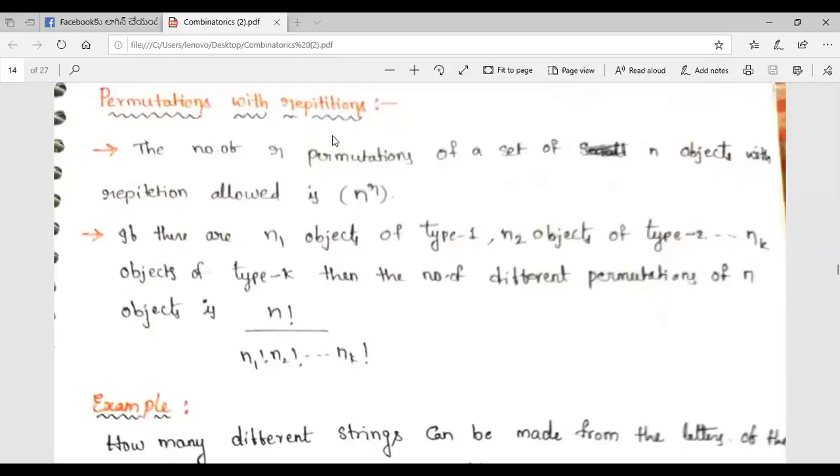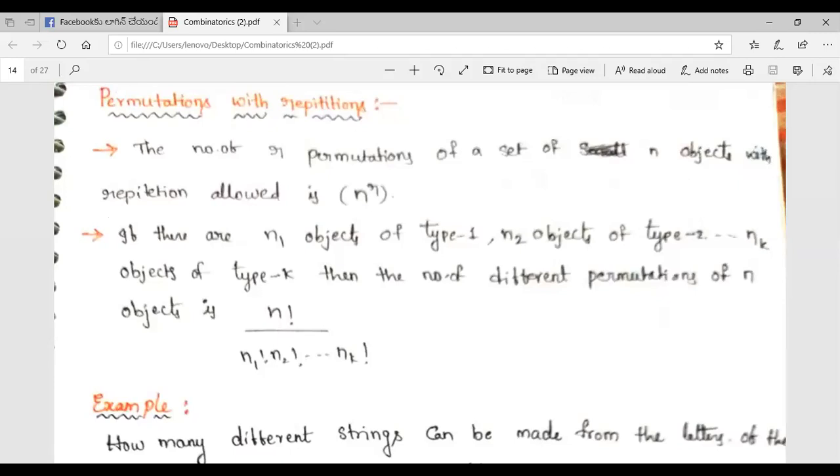So in today's class, permutations with repetitions. The number of permutations of a set of n objects with repetition allowed is n power r.